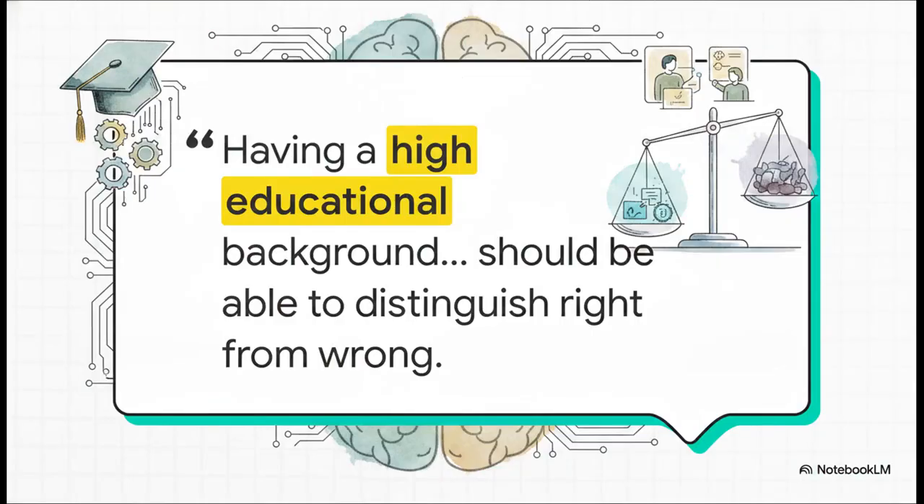Now, what's really fascinating here is the court's explicit reasoning for the conviction. Because direct evidence of malicious intent was so heavily debated, the court reasoned that Dr. Chen, being a fully capable individual with a high educational background, should be able to distinguish right from wrong. The ruling essentially took his PhD and framed it as evidence that he knowingly and intentionally spread falsehoods.